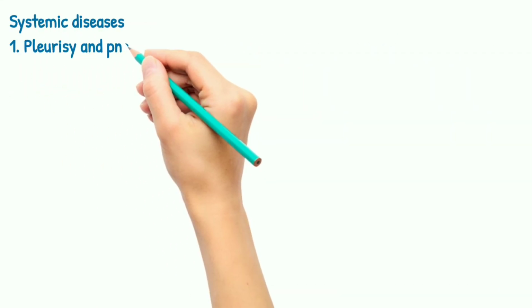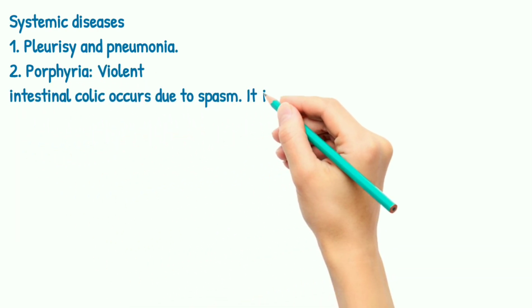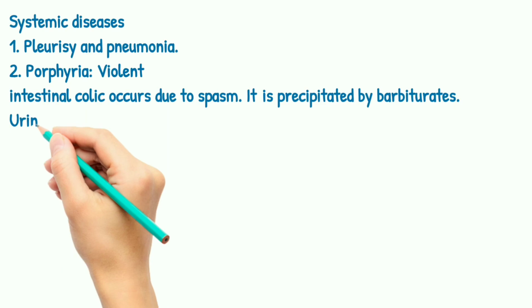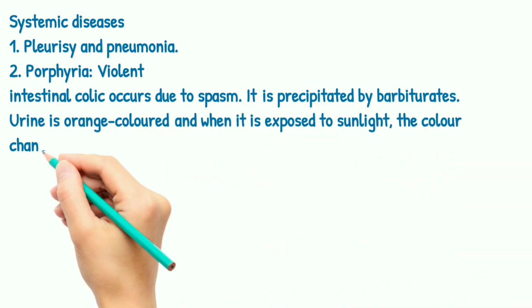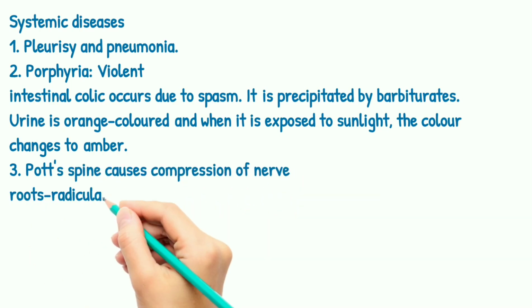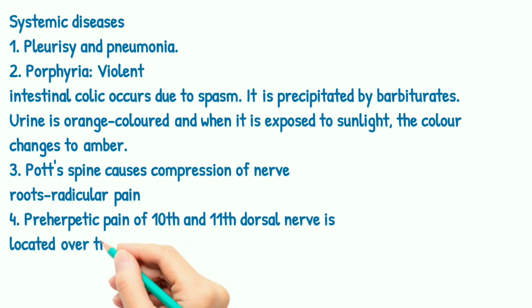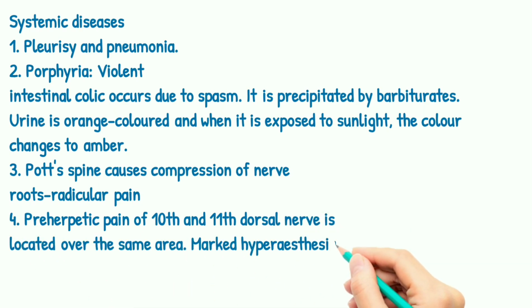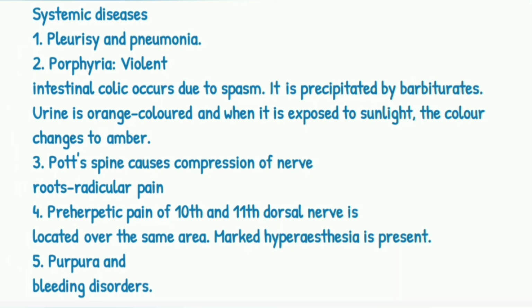Systemic diseases: pleurisy and pneumonia. Porphyria: violent intestinal colic occurs due to spasm. It is precipitated by barbiturates. Urine is orange colored, and when it is exposed to sunlight, the color changes to amber. Pott's spine causes compression of the nerve root. Radicular pain, preherpetic pain of the 10th and 11th dorsal nerve is located over the same area with marked hyperesthesia. Also purpura and bleeding disorders.